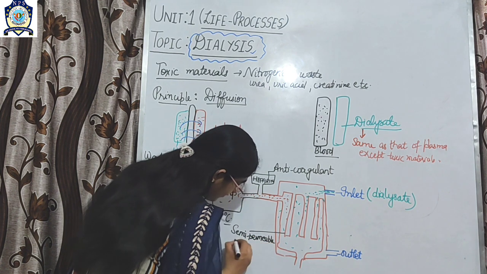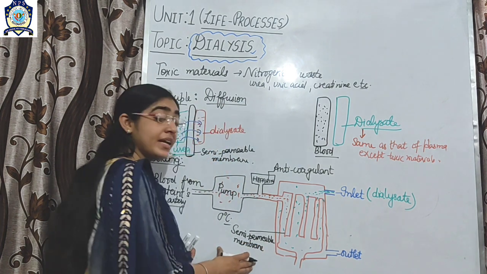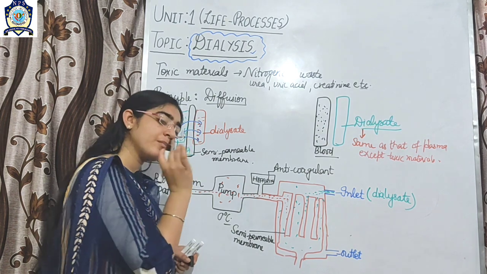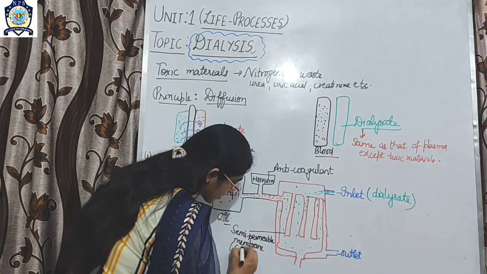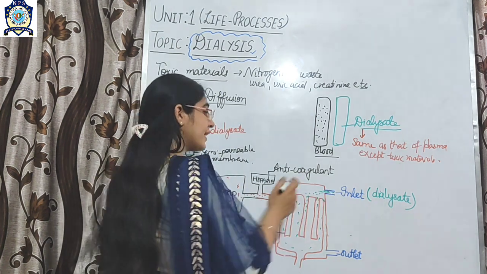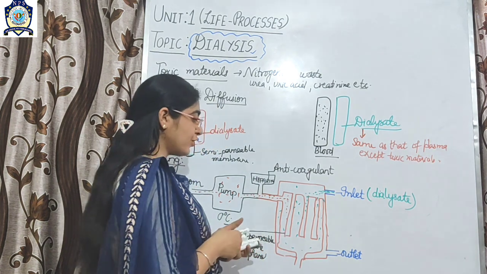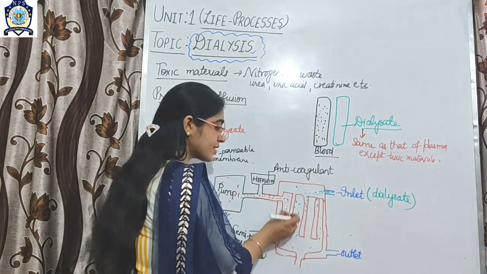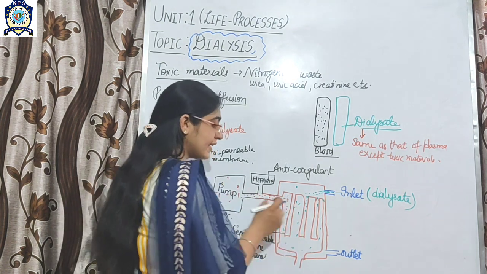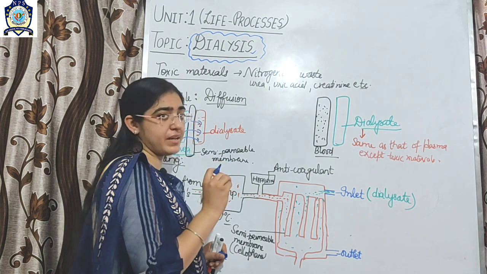This semi-permeable membrane is composed of a material called cellophane. As the dialysate enters through the inlet, we know that the amount of toxic materials in the blood is higher, and the dialysate has a lower concentration of the toxic material.